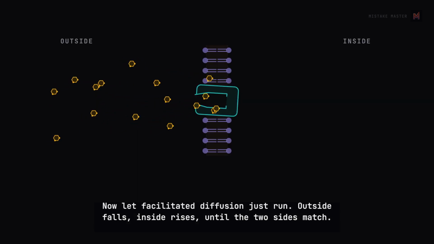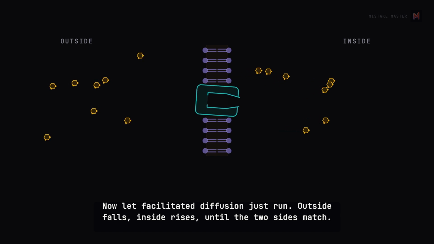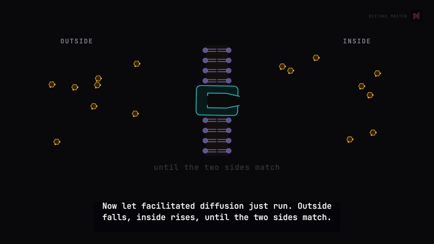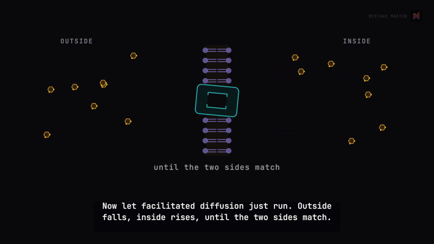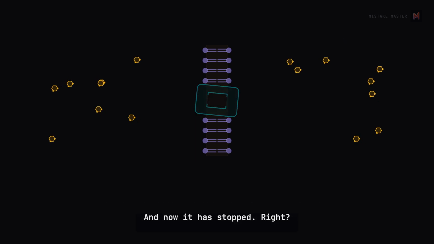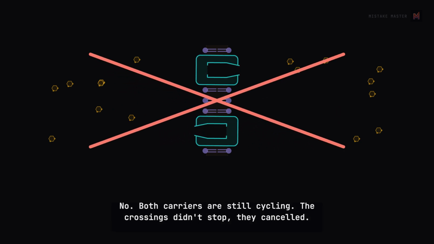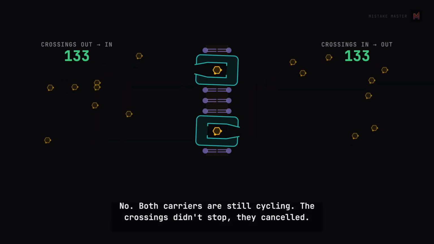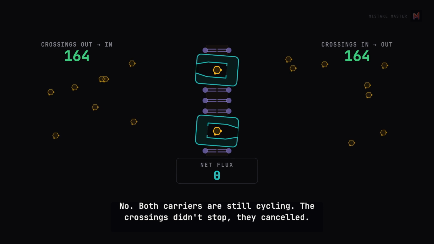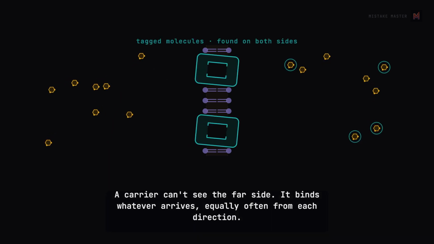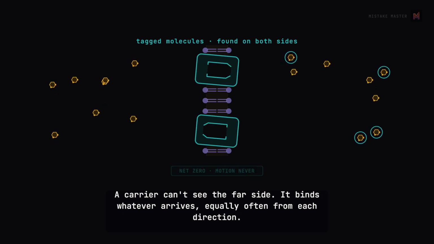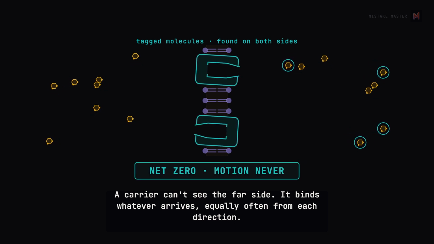Now let facilitated diffusion just run. Outside falls, inside rises, until the 2 sides match. And now it has stopped. Right? No, both carriers are still cycling. The crossings didn't stop, they canceled. A carrier can't see the far side. It binds whatever arrives, equally often from each direction.